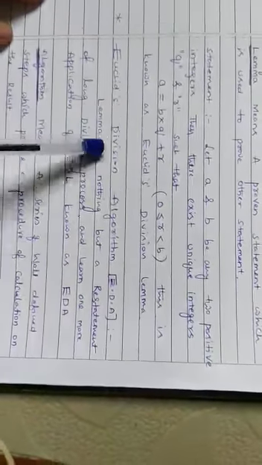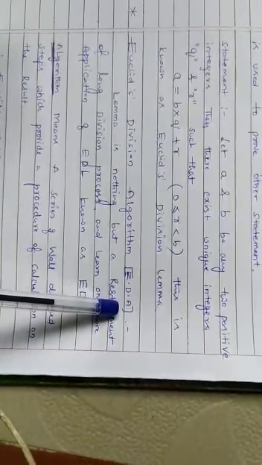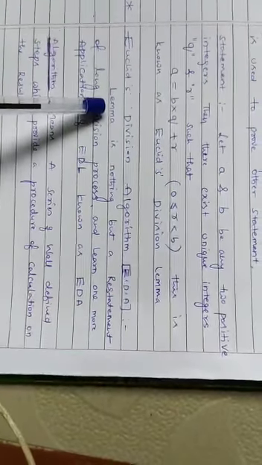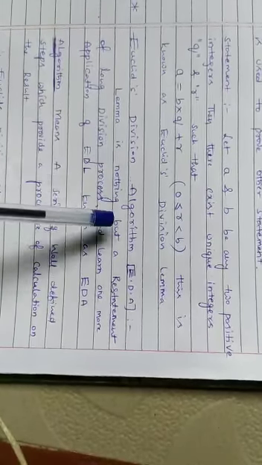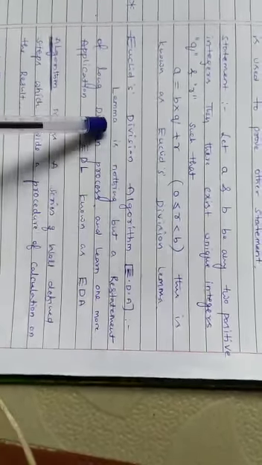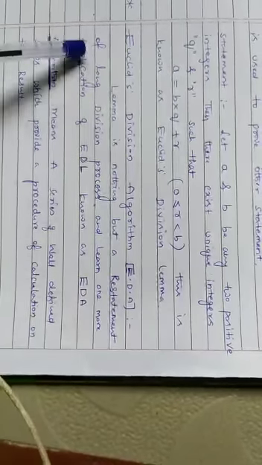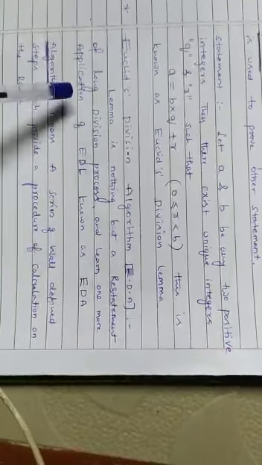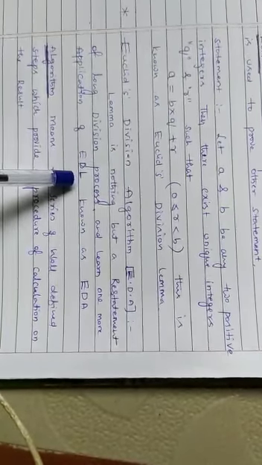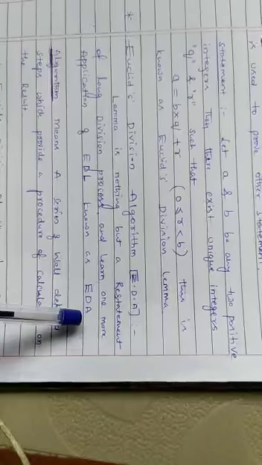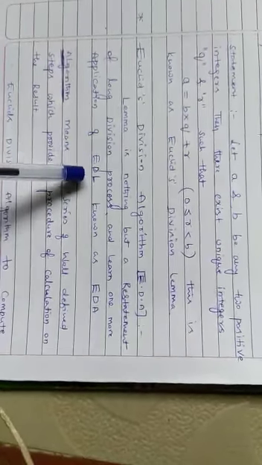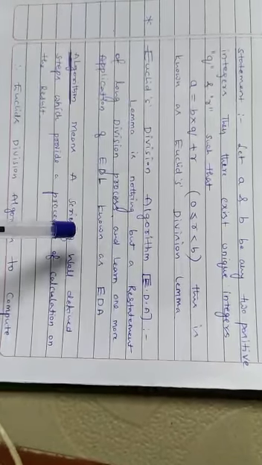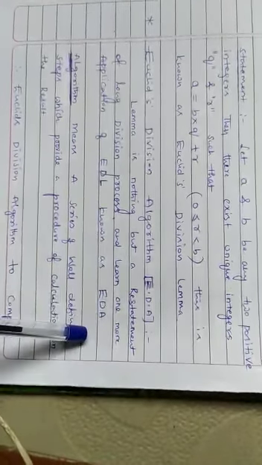Euclid division algorithm, short form is EDA. Algorithm is another name for the lemma's procedure; the lemma is nothing but a restatement of the long division process. We learn one more application of Euclid division lemma, known as Euclid division algorithm. Euclid division lemma has more applications, and one of them is the Euclid division algorithm.